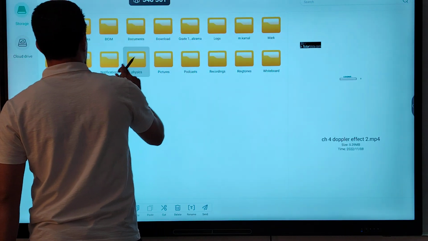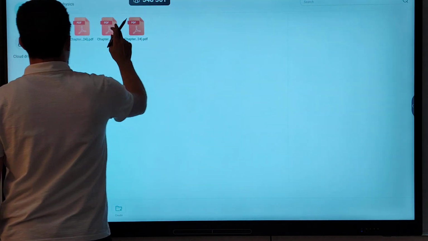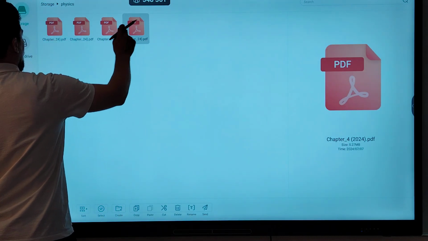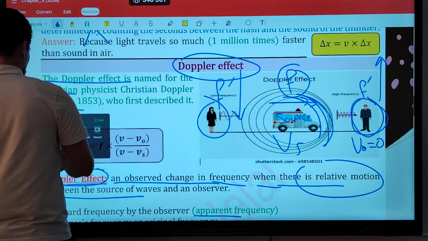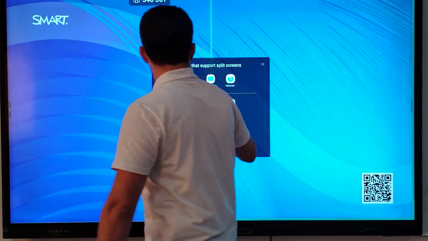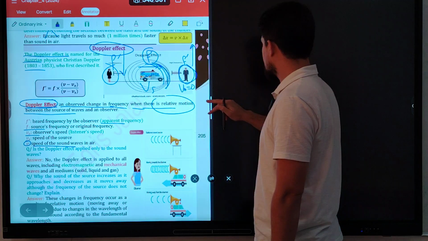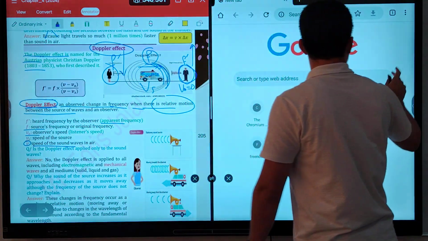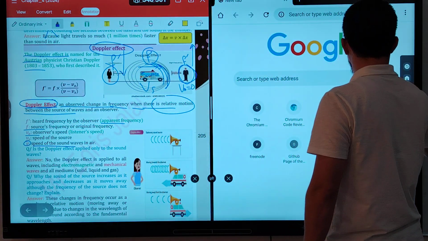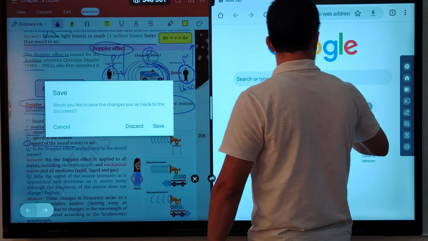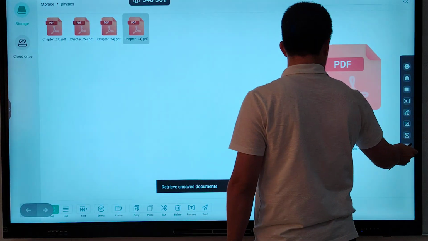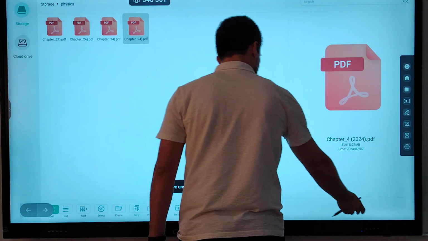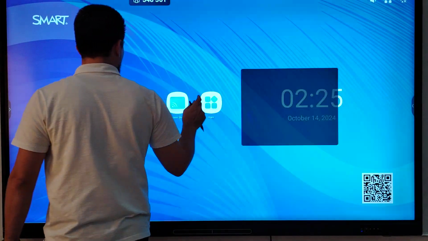Let's go back to our pamphlet. Guys, this is the Doppler effect. If you understood well, sorry. No, this card. Sorry, guys.